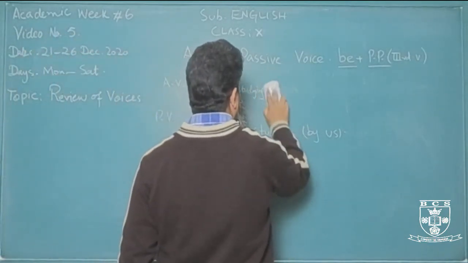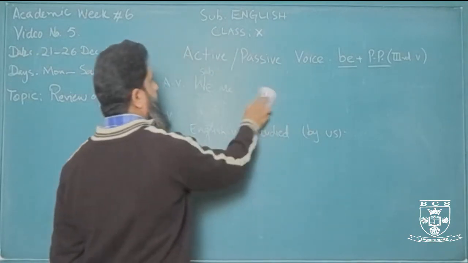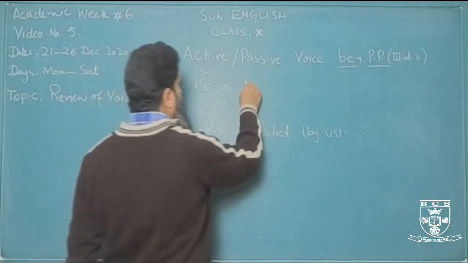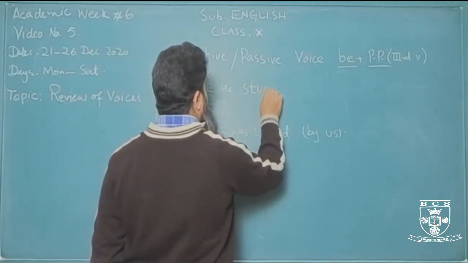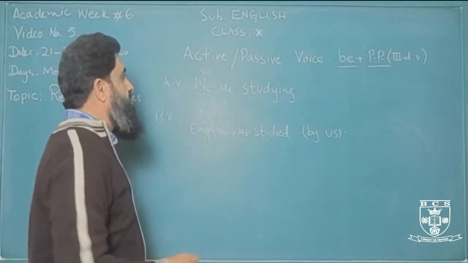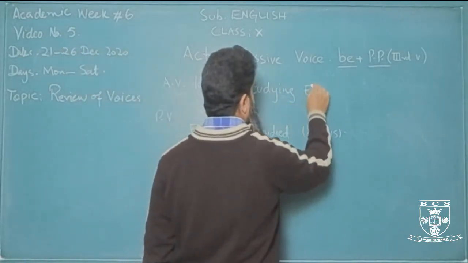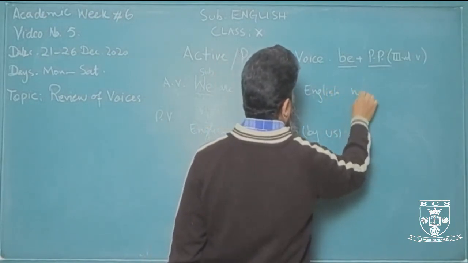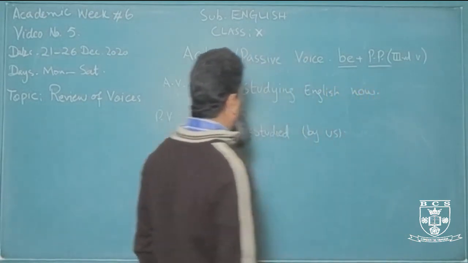The adverb will also change. We cannot use every day or we cannot use yesterday. So we are studying English now. All right?